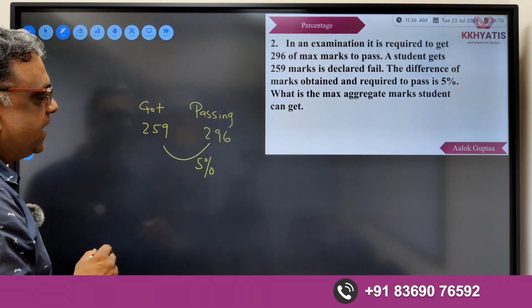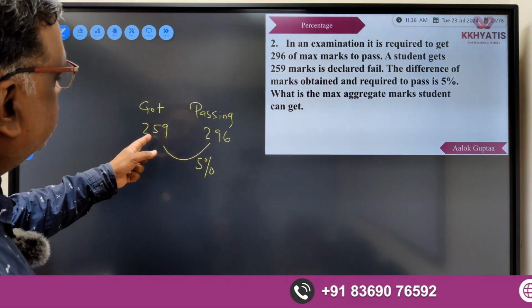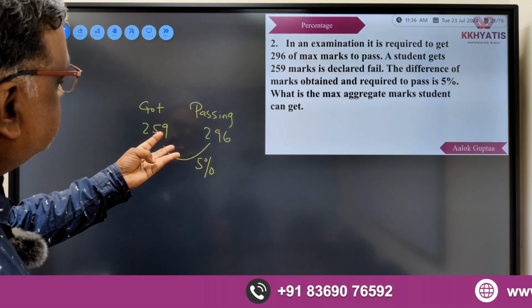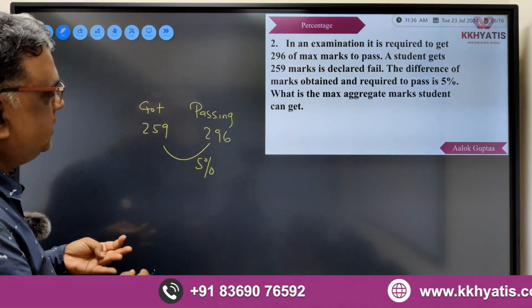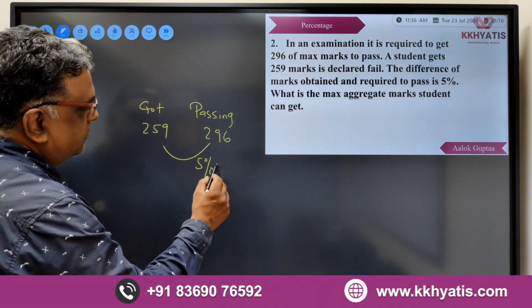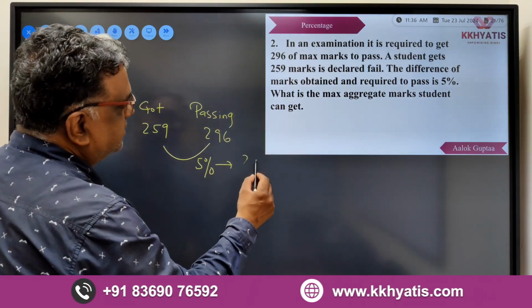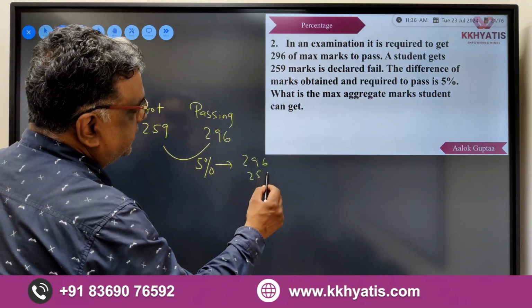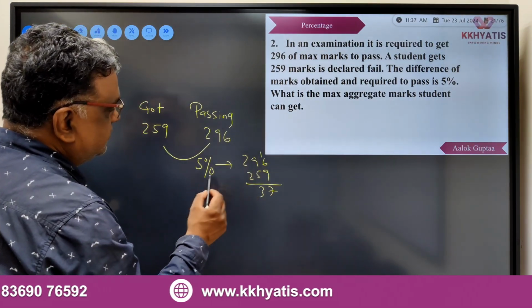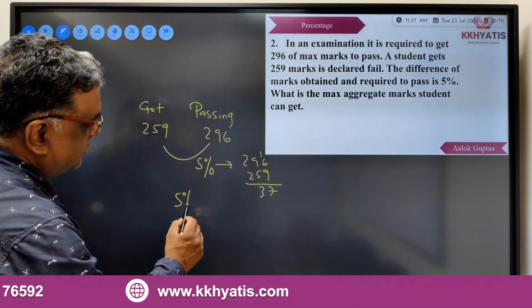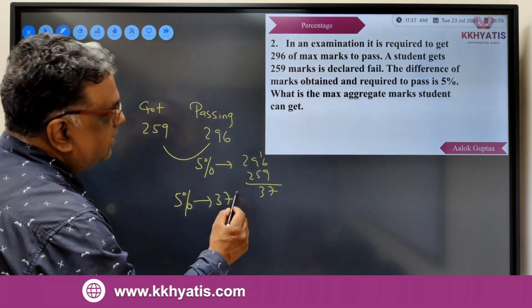And this 5% in terms of marks corresponds to 296 minus 259, which is 37. So 5% corresponds to 37.